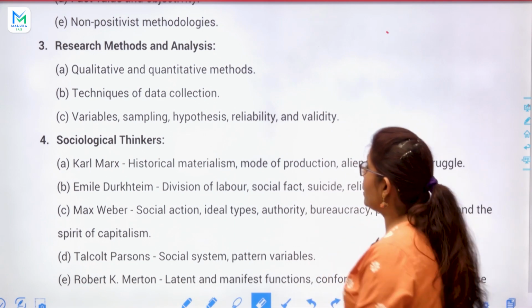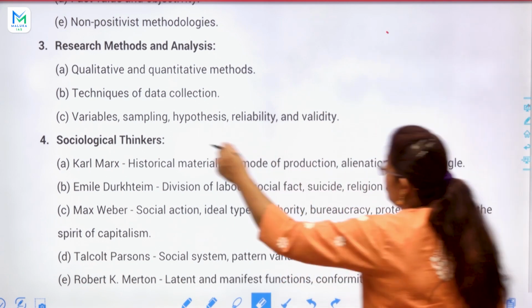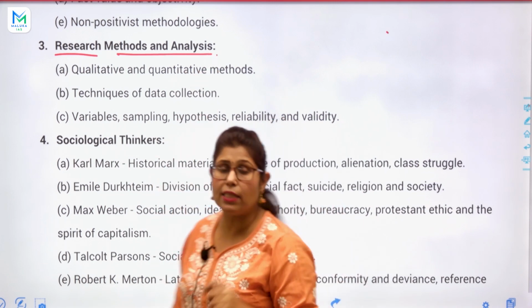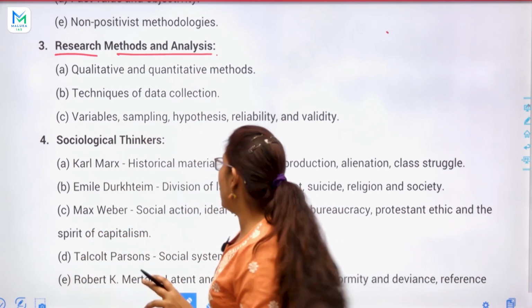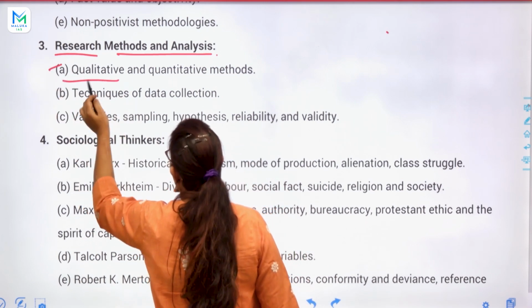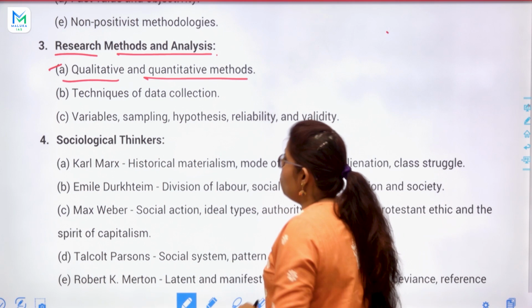So, next topic is research methods and analysis. Third topic is research methods and analysis. So, first topic is qualitative and quantitative methods.